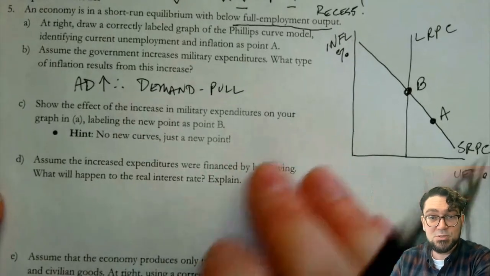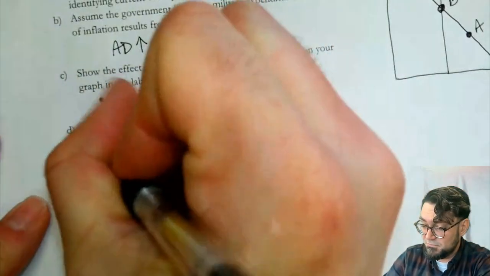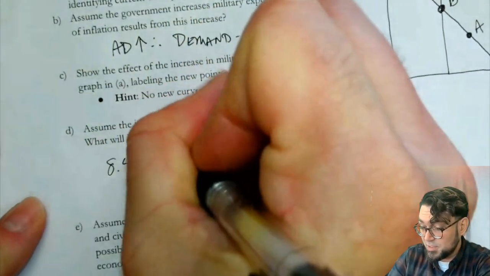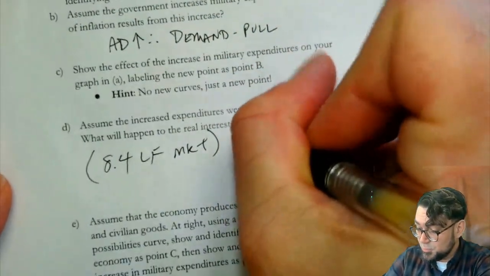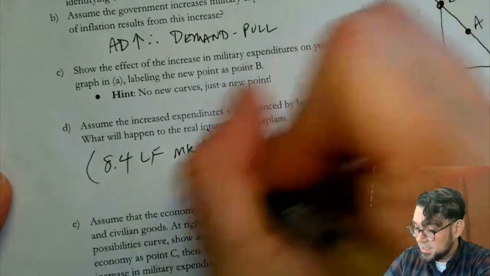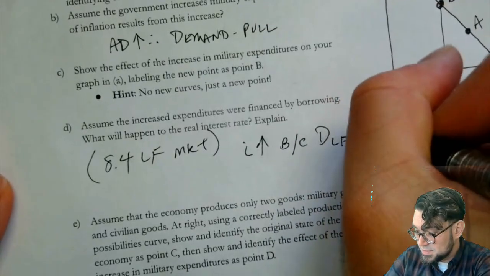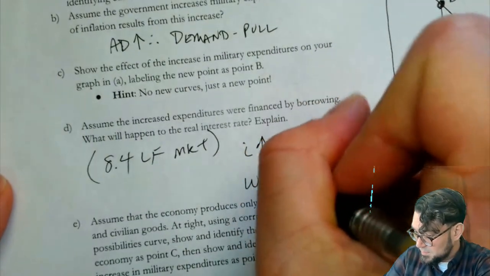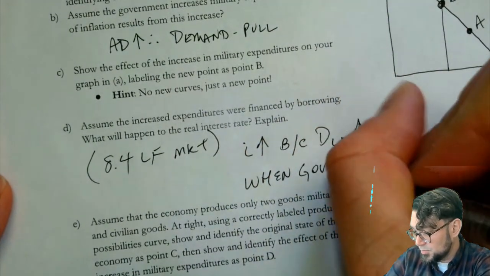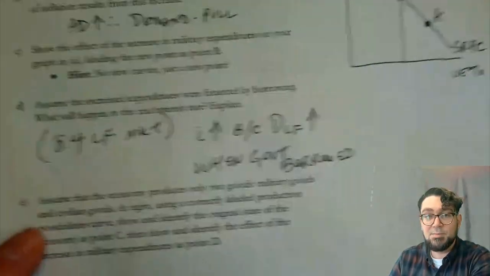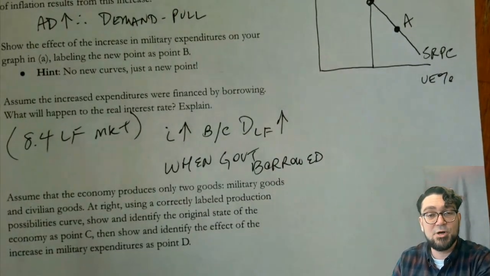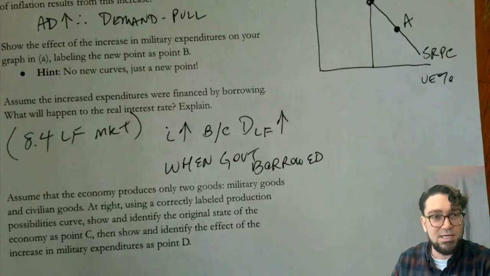Assume the increased expenditures were financed by borrowing. What will happen to real interest rates? This is a throwback question from 8.4, the loanable funds market. That's where this is coming from. And we would say the interest rate will rise because demand for loanable funds increased when the government borrowed more. Or we could just say when the government borrowed. And that's really coming out of that loanable funds market where you have a supply and demand graph, and it's just saying the demand went up.